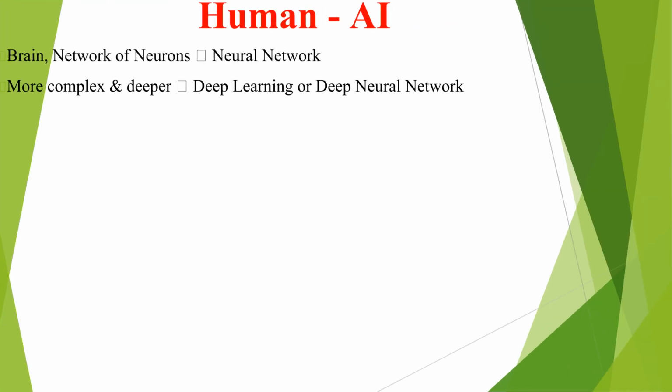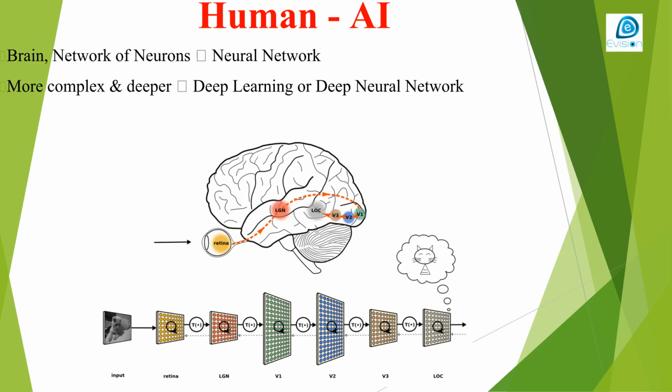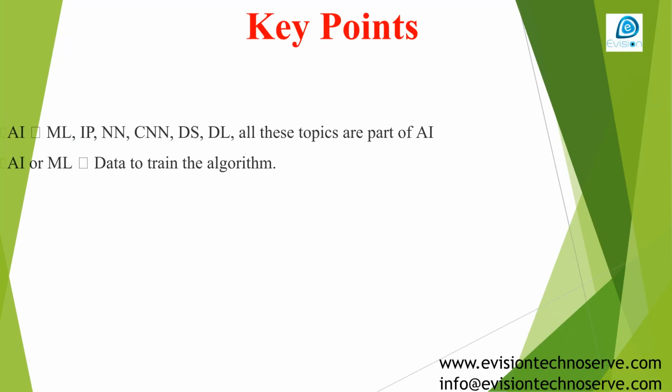The human brain's network of neurons is analogous to an artificial neural network. For more complex and deeper processing, we use deep learning or deep neural networks, which are modeled on how the brain processes information, such as visual streams. As key takeaways, ML, IP, NN, CNN, DS, and DL are all part of the broader field of AI. For AI or machine learning to function, data is essential to train the algorithms.